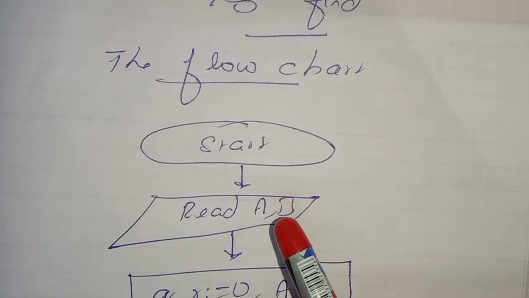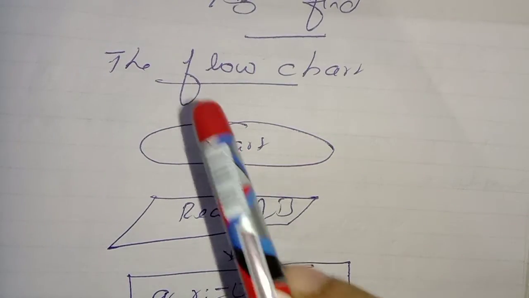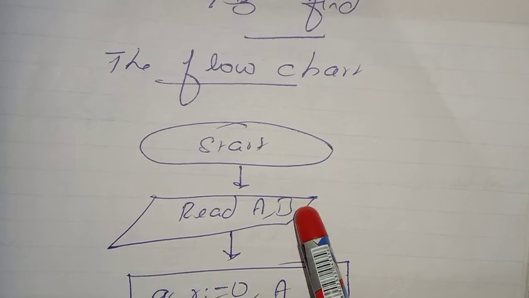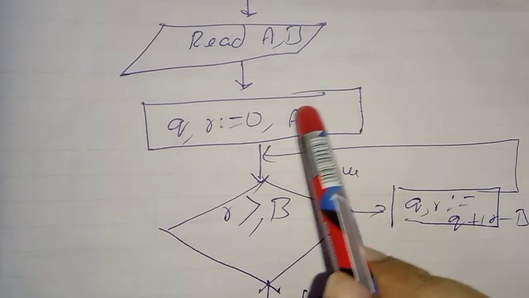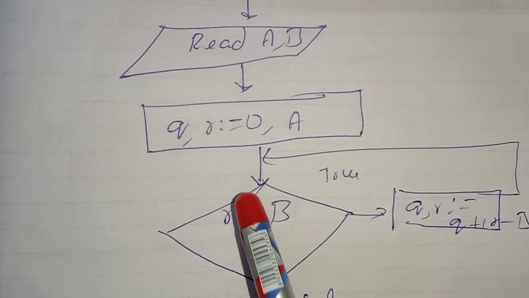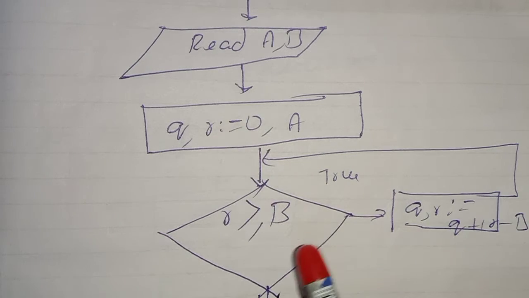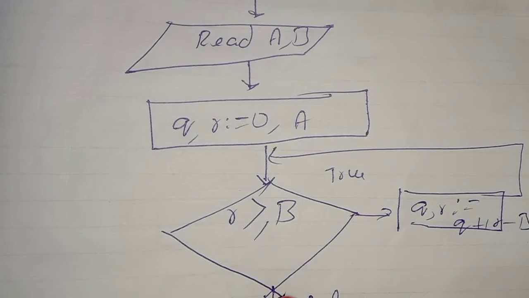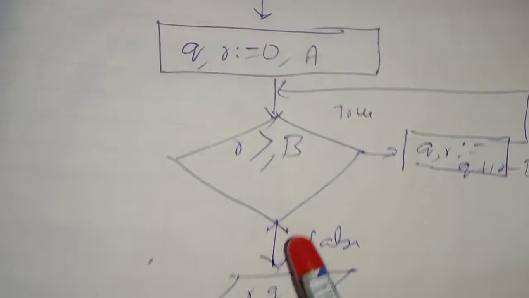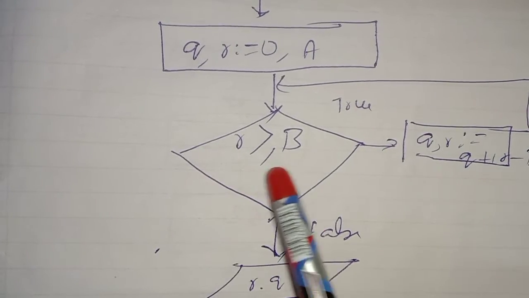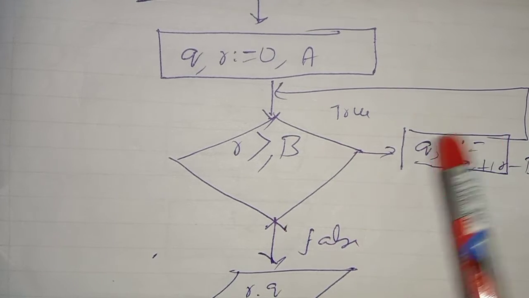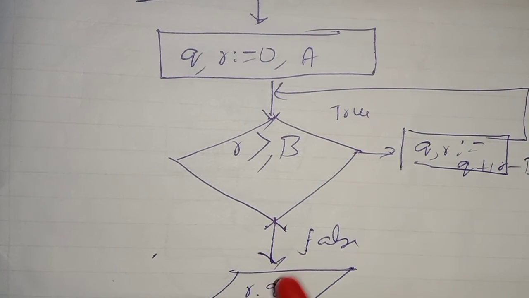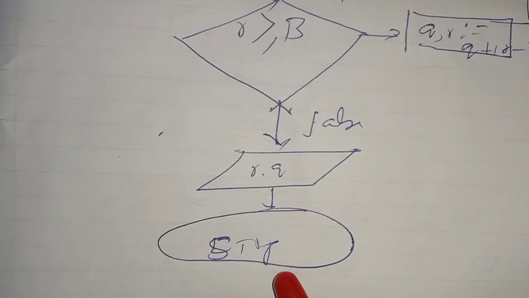Start. A and B are the two variables you are going to divide. So reading A and B is input, the parallelogram. Then compute A, B. Repetitive subtraction is division. Once computation is over, it checks the remainder: B greater than A, or subtract. Successive subtraction is the division. So if it is true, do this. If it is false, then division is over. Again output and then stop.